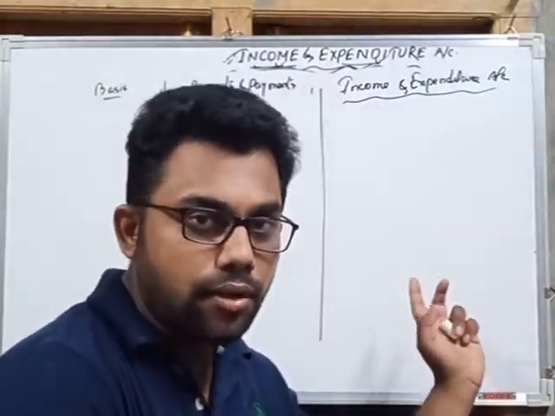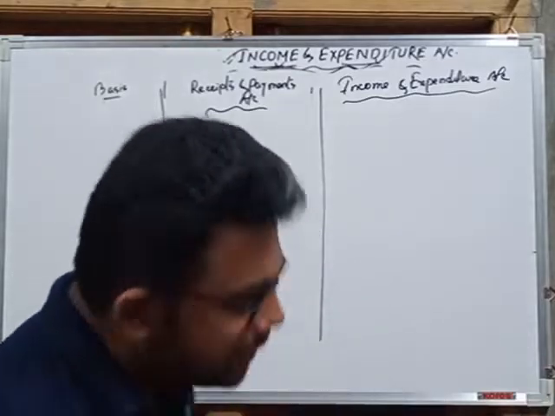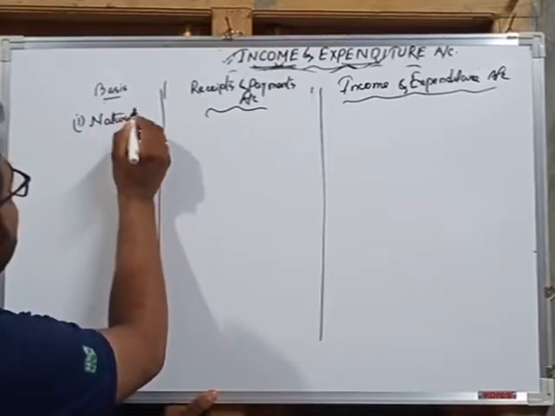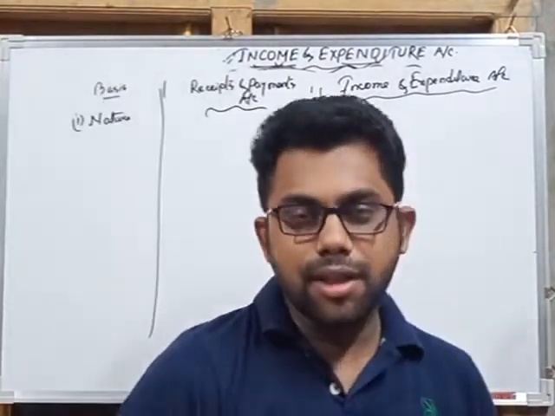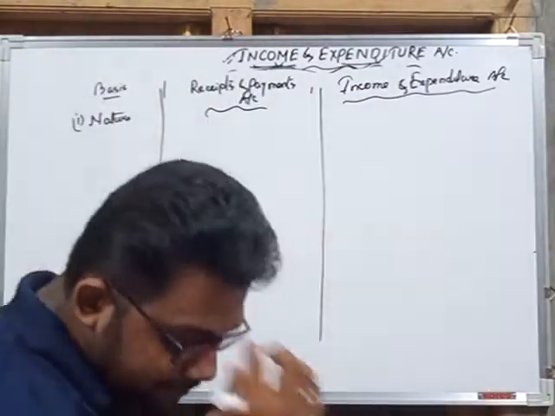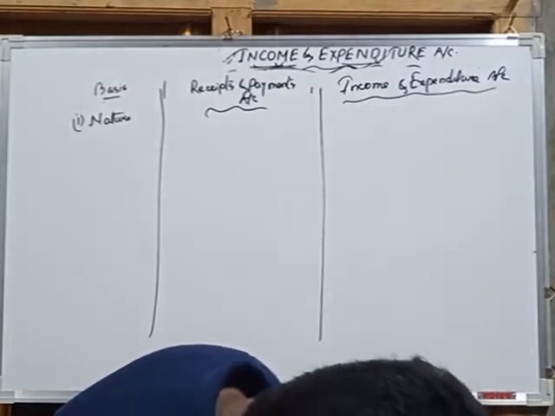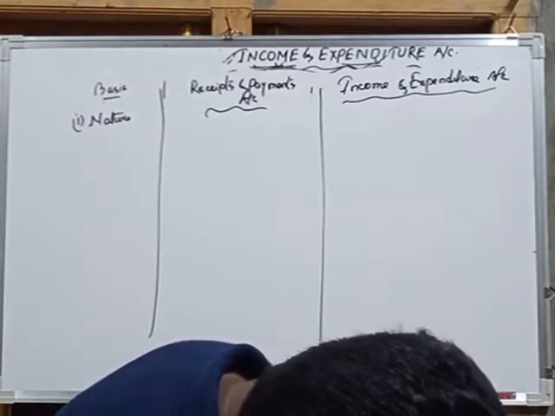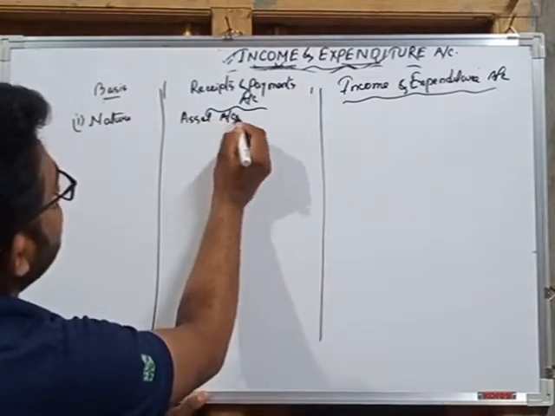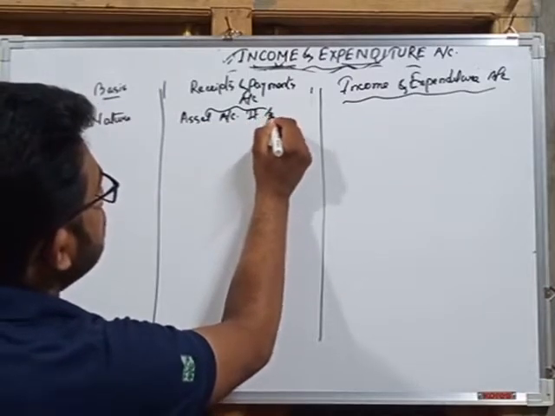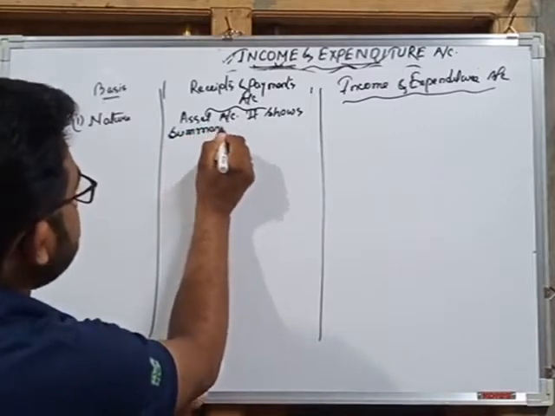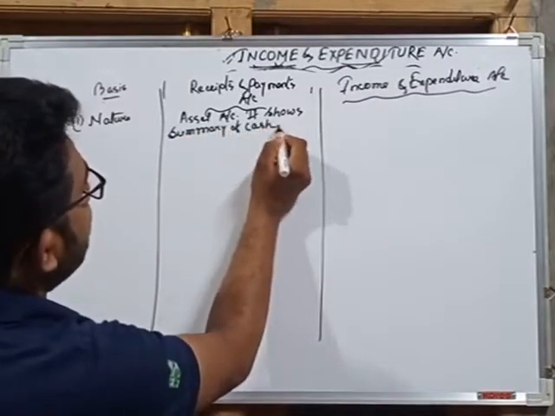Another column is basis. The first basis is nature. Nature denotes the feature of the item. Receipts and payment account is an asset account because it shows a summary of cash transactions.